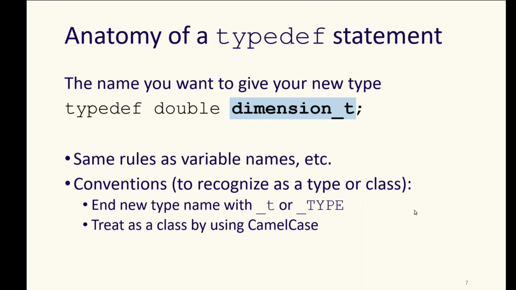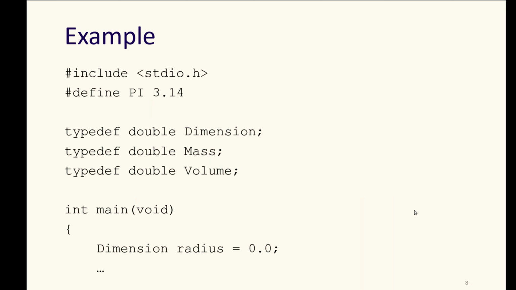For instance, _t or _type, depending on whether you're writing it as sort of a capitalized, constant-looking sort of thing or not. And then you can also treat it like a class if it has multiple words, using camel casing, uppercasing the first letters of new words throughout it.